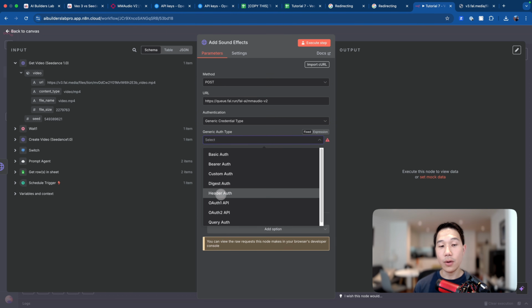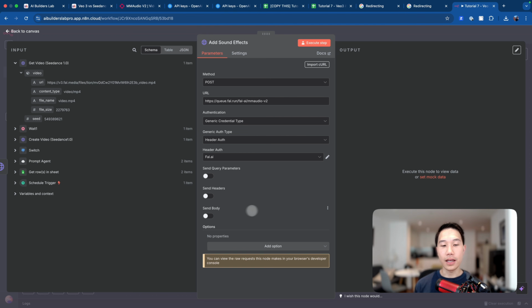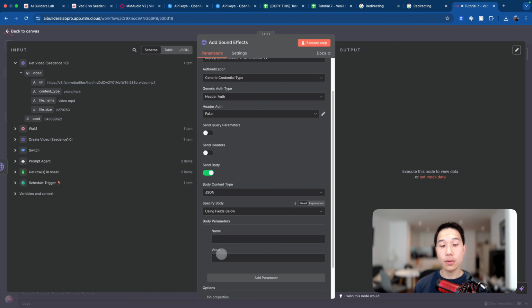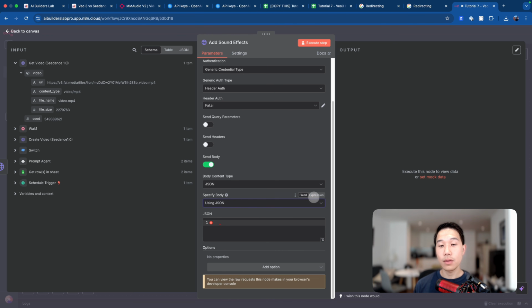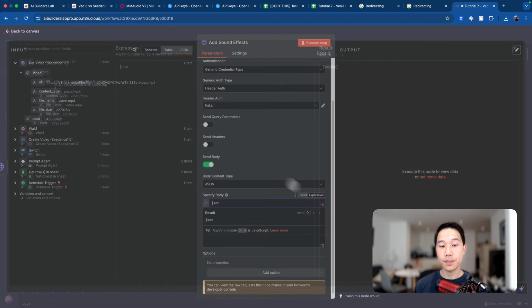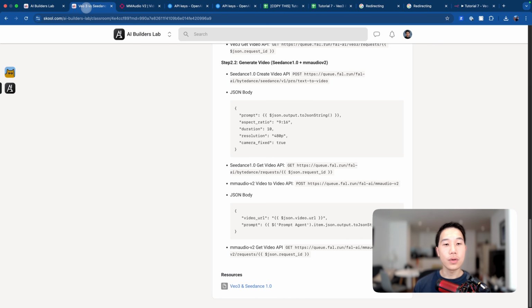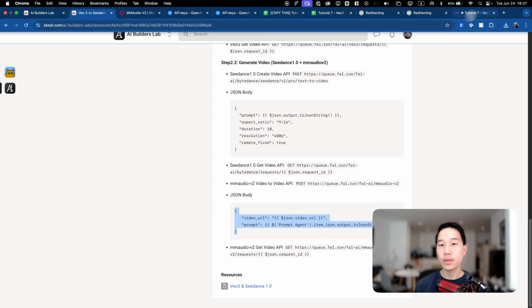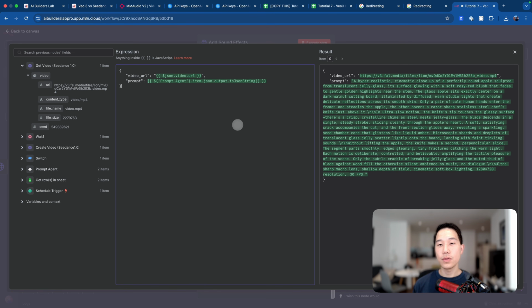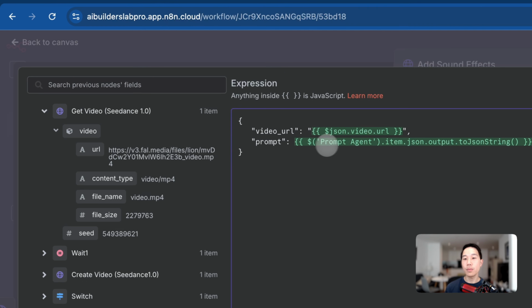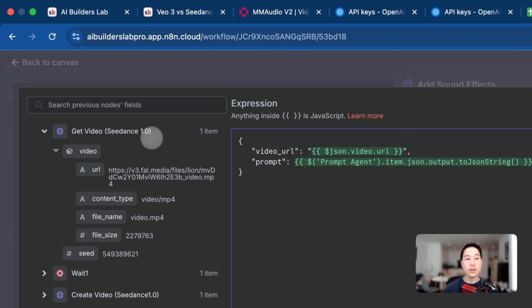Remember to also choose fal AI as the authentication. Again, we'll check send body and also select using JSON. We'll pick expressions and enlarge this window. Going back to the community, you can copy this JSON body from the generate video step under MMAudio V2 and just paste it inside. Very similar to what happened before, we will now pass in the prompt, which is the very first prompt that we have generated. And then we also pass in the video URL that we get back from the Seedance 1.0 model.